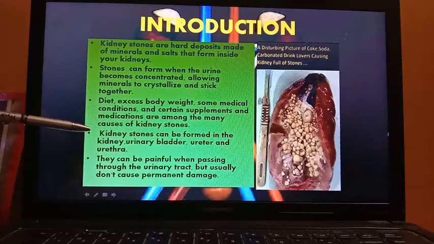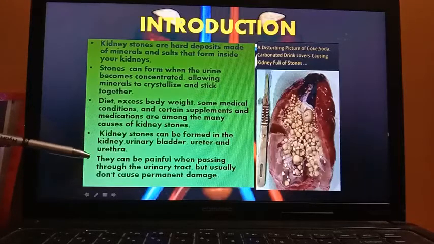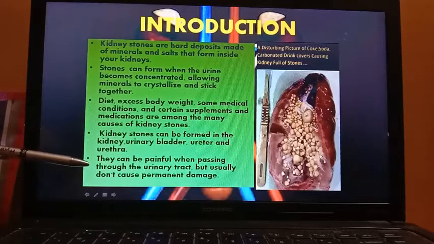Kidney stones can form in the kidney, urinary bladder, ureter and urethra, meaning the full urinary tract. They can be painful when passing through the urinary tract but usually don't cause any permanent damage.